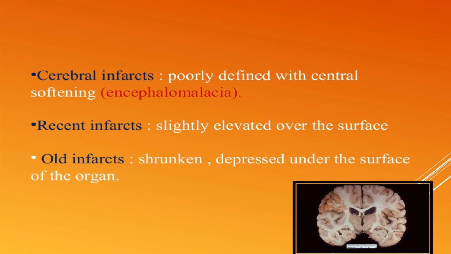A cerebral infarct is poorly defined with central softening. See here, the central softening is seen. This is called encephalomalacia. How do we distinguish a recent infarct from an old infarct? A recent infarct is slightly elevated over the surface, and an old infarct is sunken, depressed below the surface of the organ.